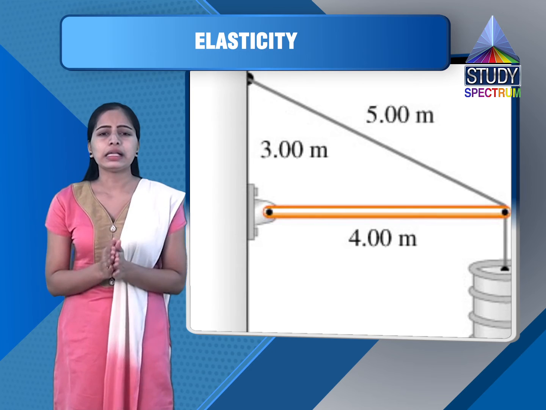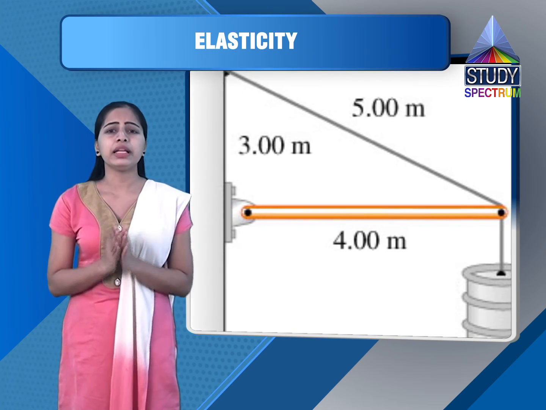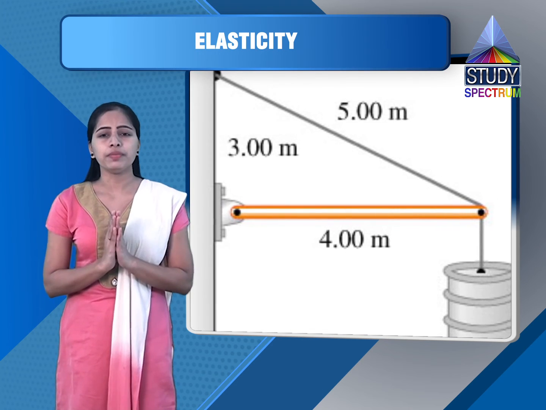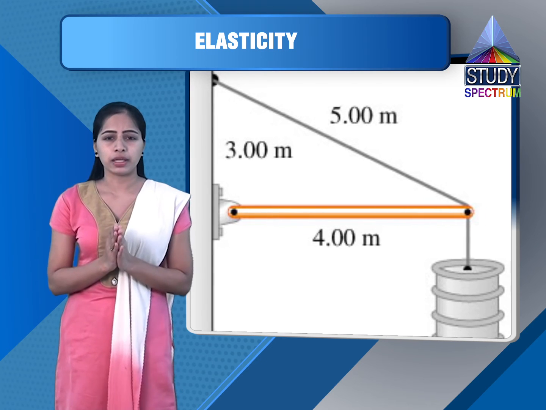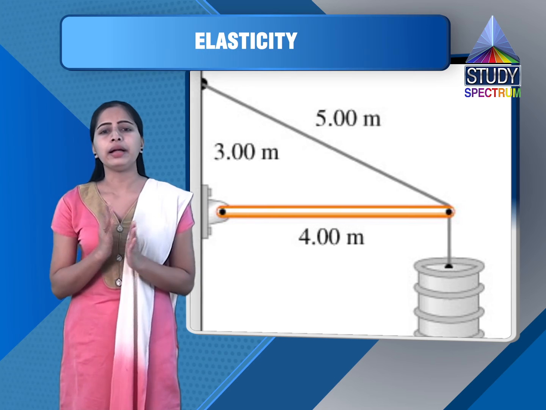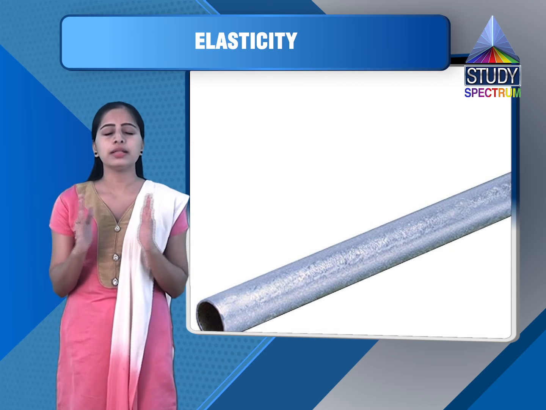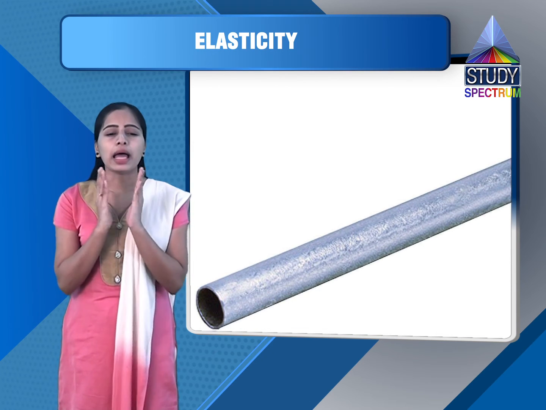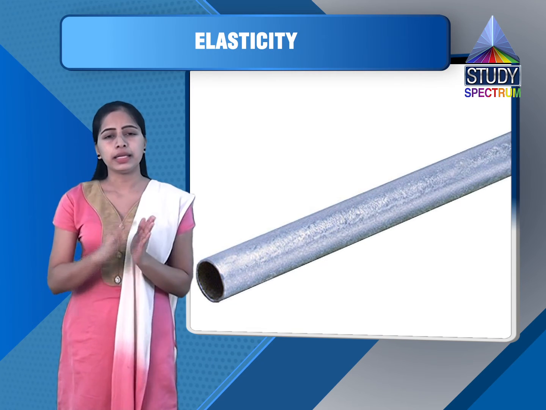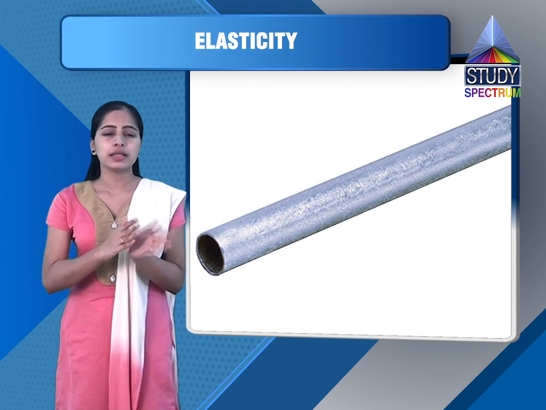So since delta is inversely proportional to Y, one is supposed to use material having larger value of Young's modulus. Thus bending of the beam can be minimized using this material with larger Young's modulus. Small value L and large value B, means breadth and depth should be greater, length should be lesser, and higher Young's modulus value means the material is, we can say, rigid, means rigidity factor is more.